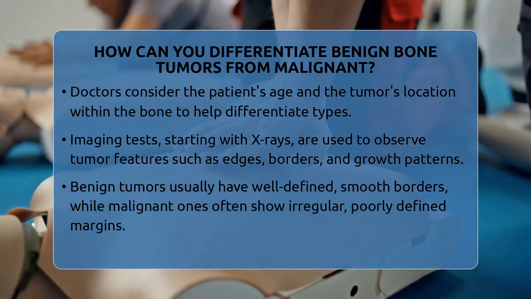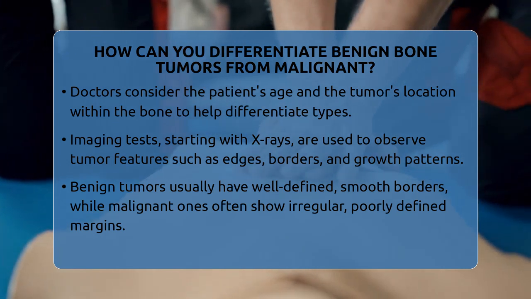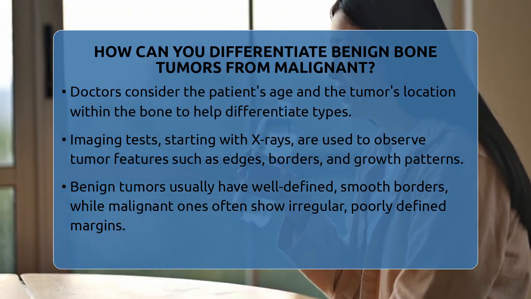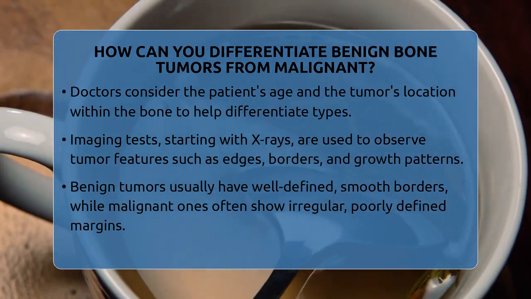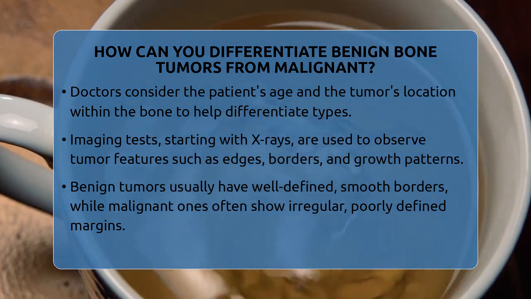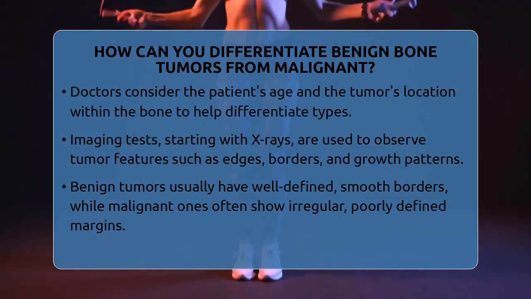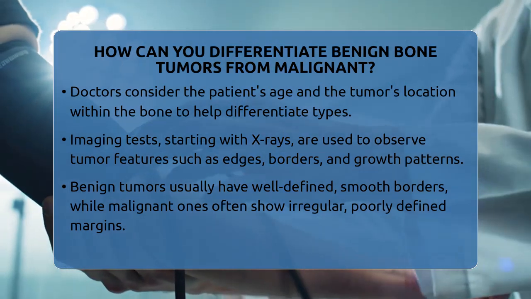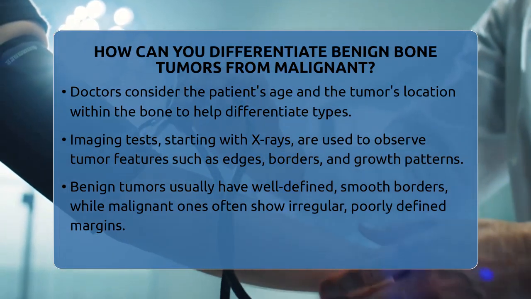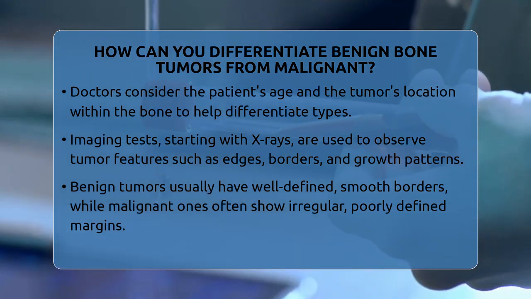Benign tumors often cause little or no pain or only mild discomfort, whereas malignant tumors may cause persistent, worsening pain, swelling, or even fractures. Imaging tests are crucial in this process. The initial step is usually plain X-rays. On these images, benign tumors often have well-defined edges with a clear boundary separating them from normal bone. They tend to grow slowly and have smooth borders.